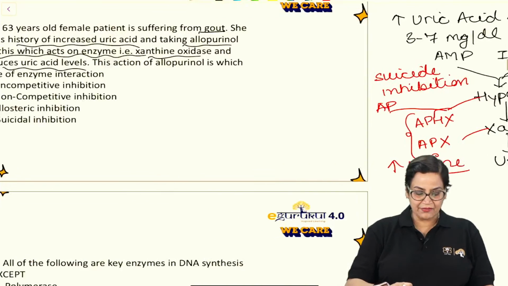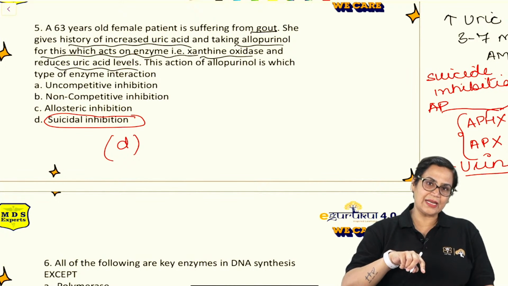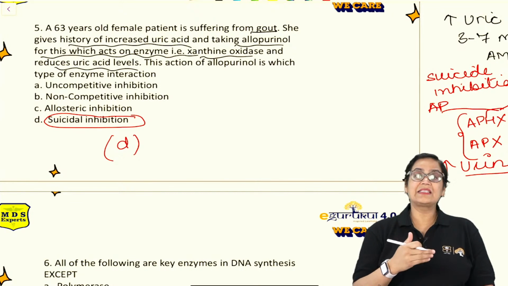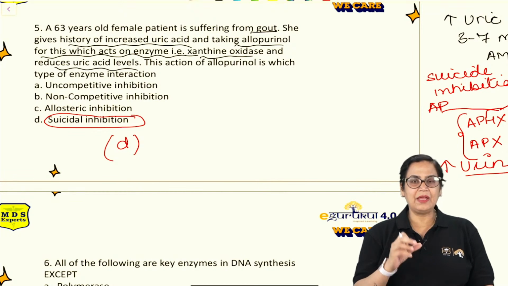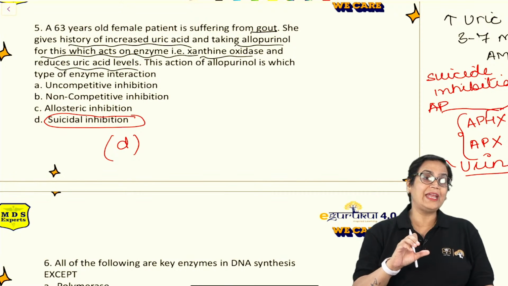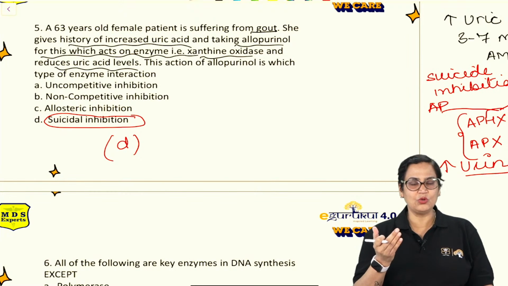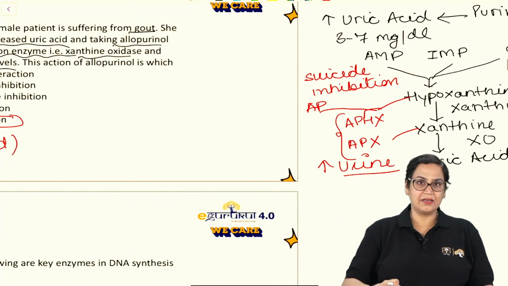How do we define suicide inhibition? We will simply say, first of all, the answer will be suicidal inhibition. And what is this suicidal inhibition? Whenever the inhibitor is competing with the substrate to bind to the active site of the enzyme, it is going to form a more potent product. More potent product means it will be stronger, so that the original product which was being produced does not have any value. And that is what is seen here.